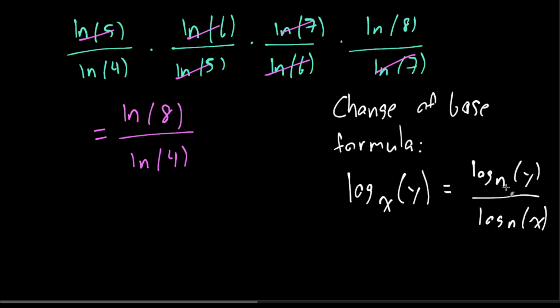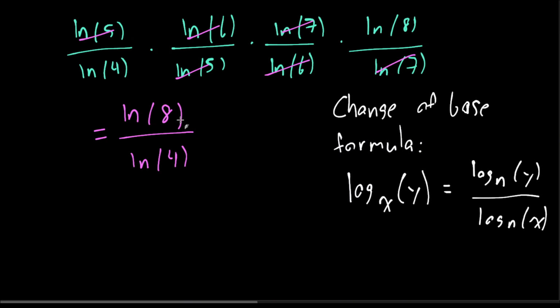I don't know if it would work with imaginary numbers or negative numbers, but n can be e, n can be 1 or 2 or pi or whatever. That's the change of base formula. You can change the base into what you would like it to be.